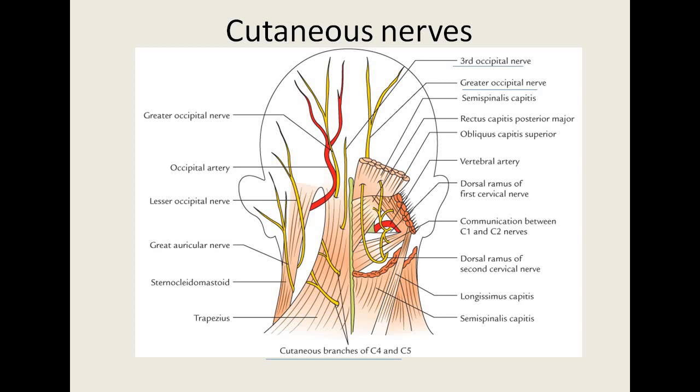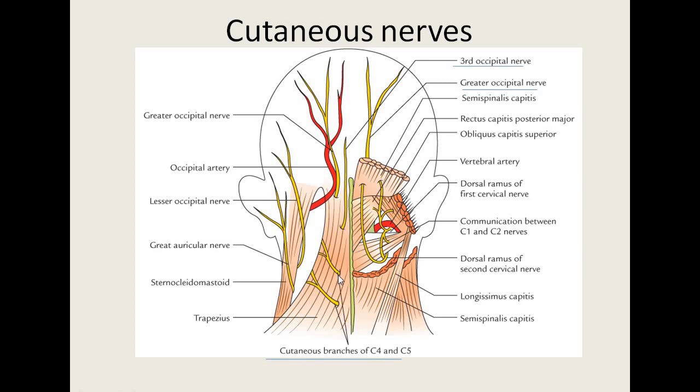This is the greater occipital nerve, which is the thickest cutaneous nerve of the body. Its fibers are derived from the 2nd cervical nerve. It is present 2.5 cm lateral to the external occipital protuberance, and it also supplies the posterior part of the scalp region. The third occipital nerve is this one. Its fibers are derived from the 3rd cervical nerve. It pierces the deep fascia medial to the greater occipital nerve, and there are also cutaneous branches from the 4th and the 5th cervical nerves.